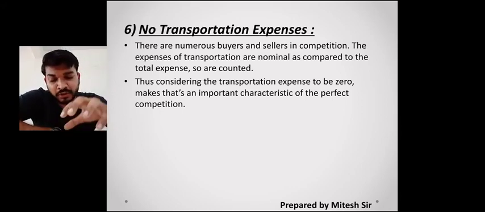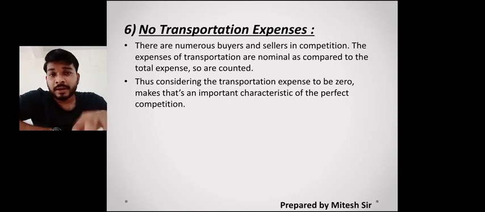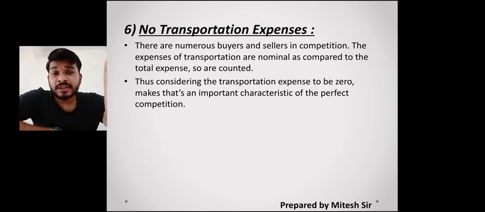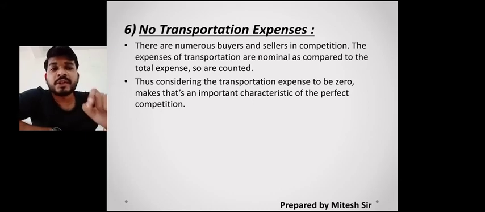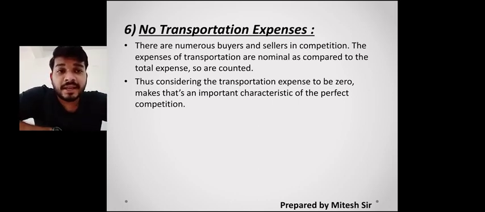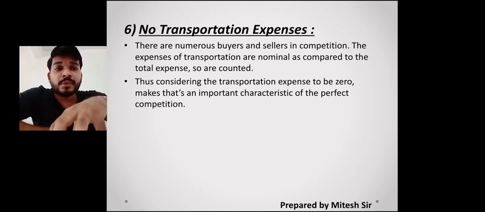So transportation of 1 ton in a truck from one place to another place is costing, for example, 1000 kg का wheat हमने एक जगह से दूसरी जगह पे मार्केट तक लाए और उसका कॉस्ट हुआ 1000. तो पर kg कितना कॉस्ट हुआ? 1 रुपी हुआ. तो it is negligible ना. So you find that this transportation cost becomes very negligible when it is counted in physical measurement terms. That's why we can say here there is no transportation expenses.